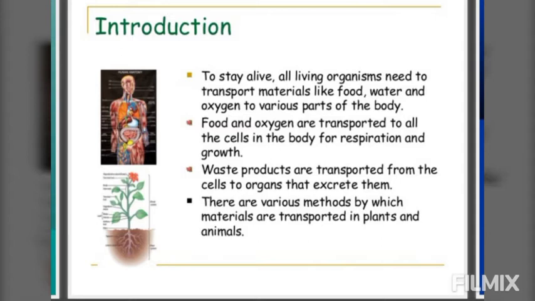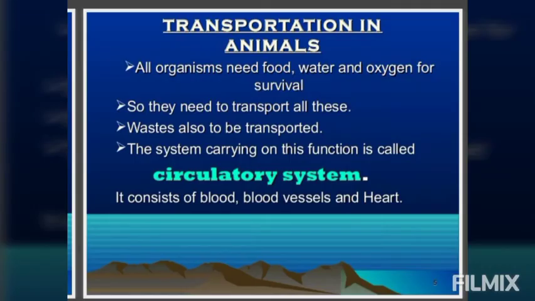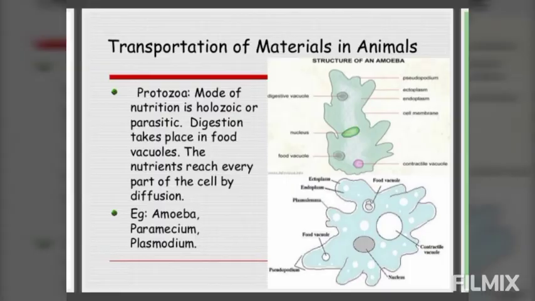Basically in this chapter we are going to study how the food and water are transported in the body of the animals and plants. Firstly, we will discuss the single-celled organisms, which are known as unicellular, for example amoeba, paramecium, chlamydomonas, which are single cell. Then we will study the multicellular organisms also, like Hydra and Spirogyra, in which the materials are moved by diffusion. Now the question arises what diffusion is.